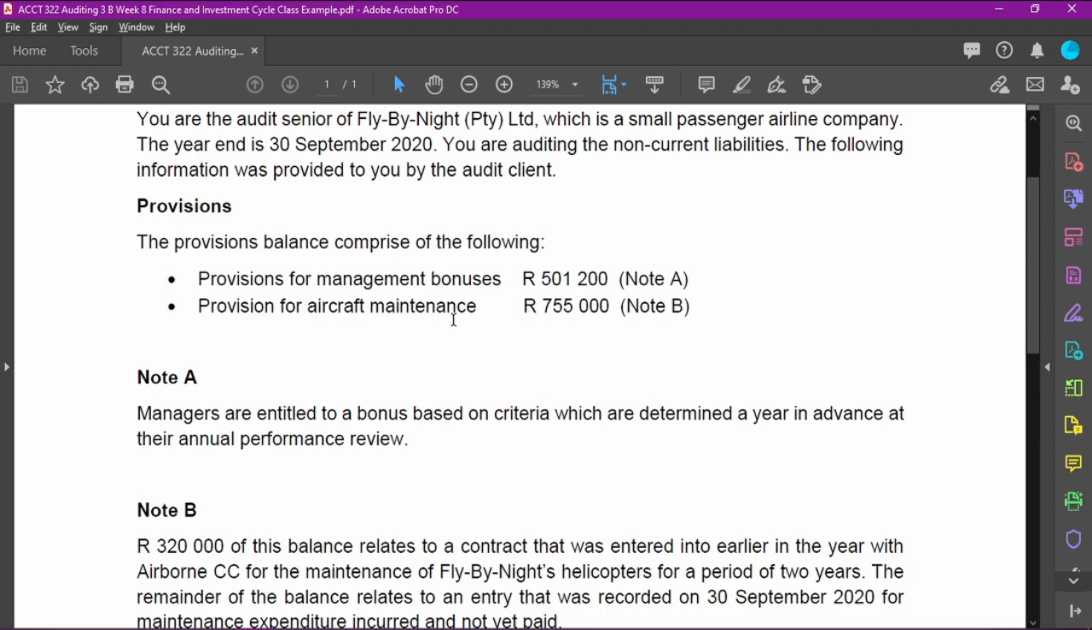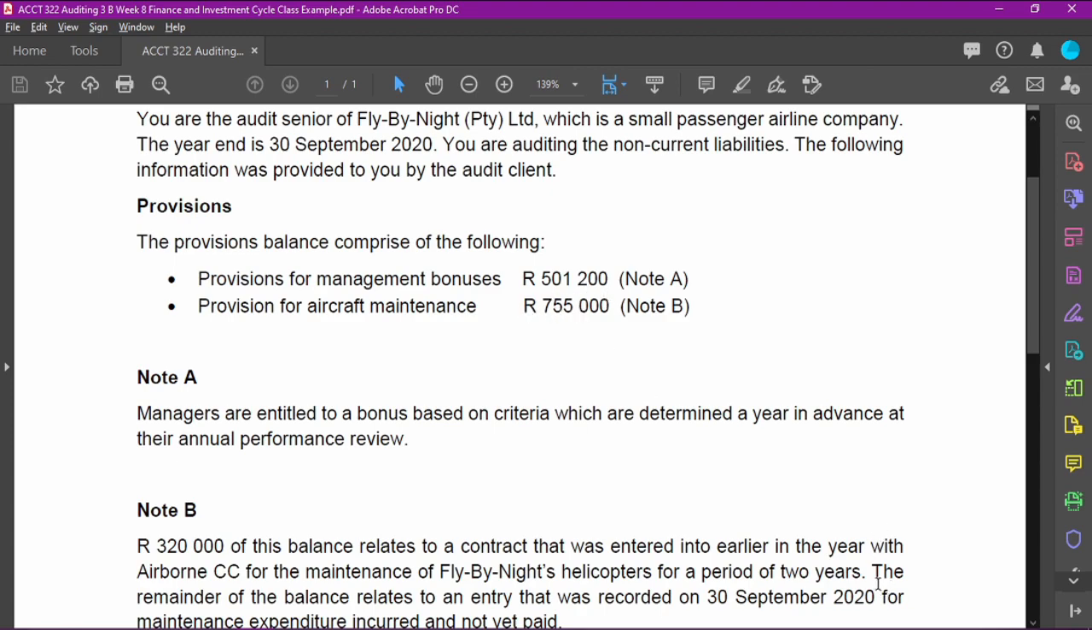The next one is provision for aircraft maintenance. That seems like it should be there; we should be having a provision for aircraft maintenance. It says 320,000 of this balance relates to the contract that was entered into earlier in the year with CC Airborne for the maintenance of Fly By Night helicopters for a period of 2 years. So this provision is for 2 years.